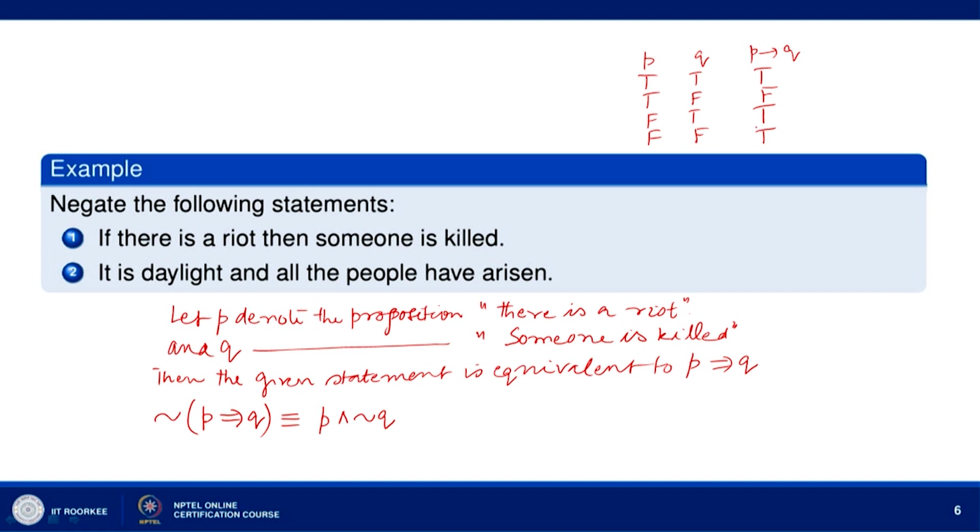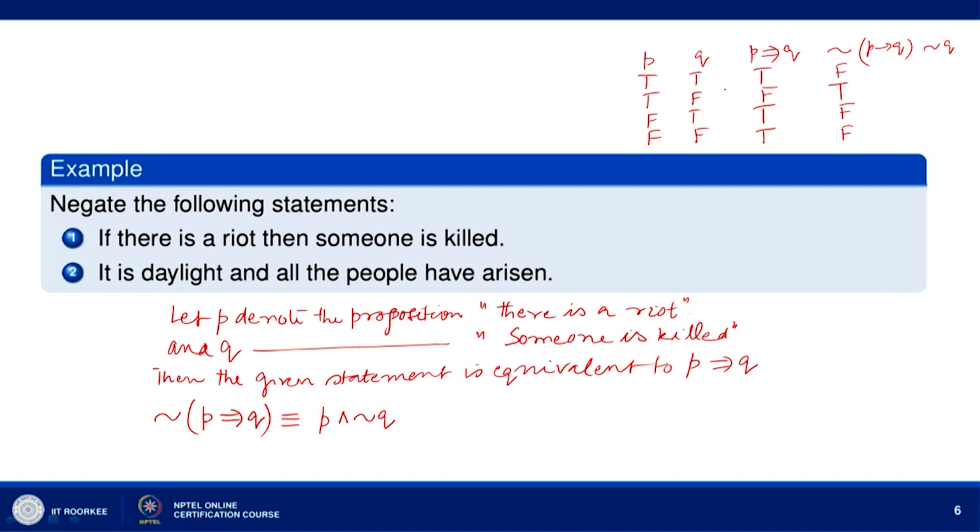So, the negation of P implies Q: T becomes F, F becomes T, and this T becomes F, and this T becomes F. Now, P and not Q, let us see.